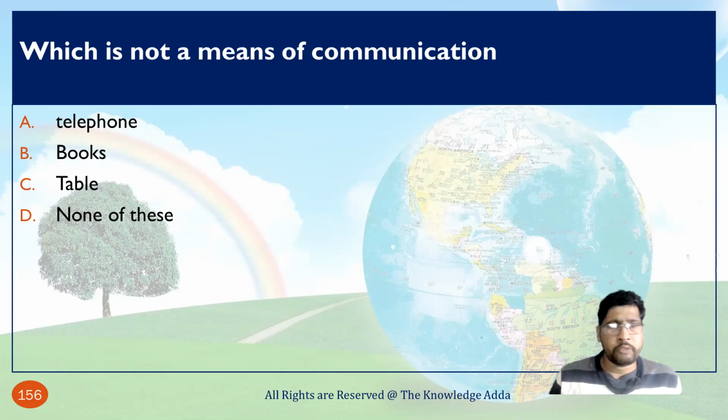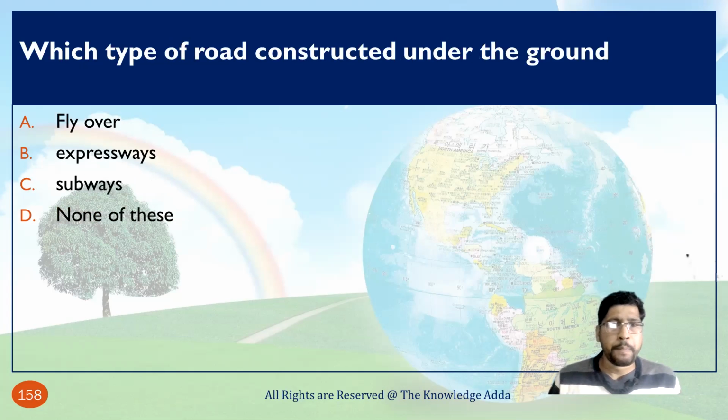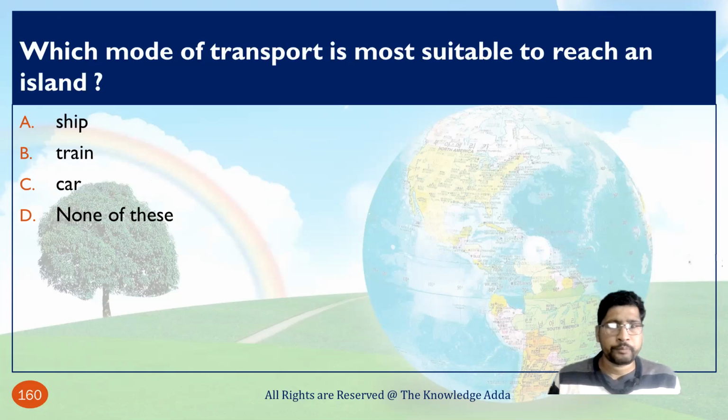Which is not a means of communication? As we know, television is used for communication, books are also used for communication. Sorry, here I think the correct option should be table. Which type of road is constructed under the ground? So under the ground, that is called subway.